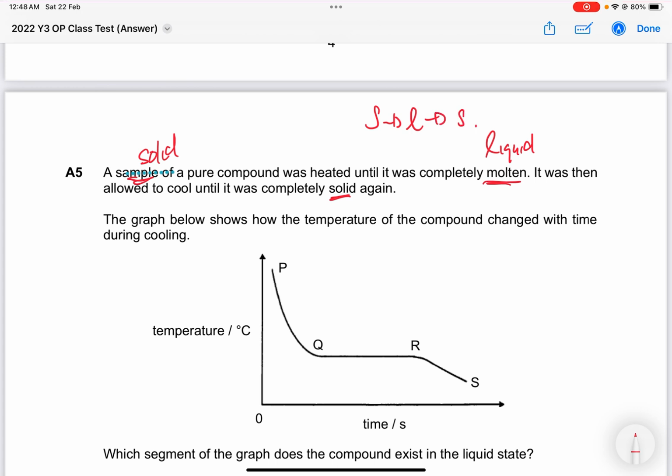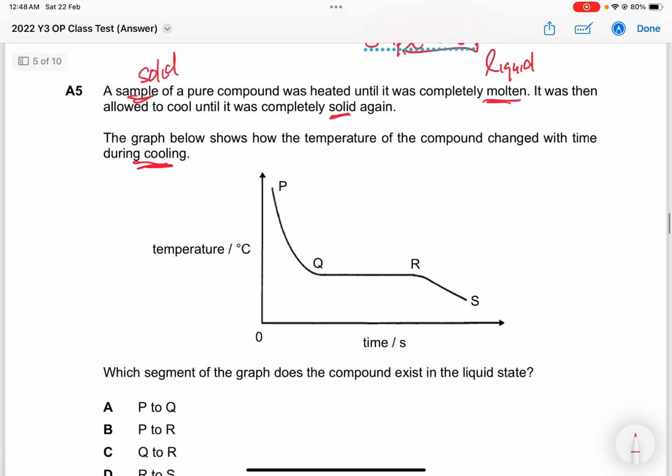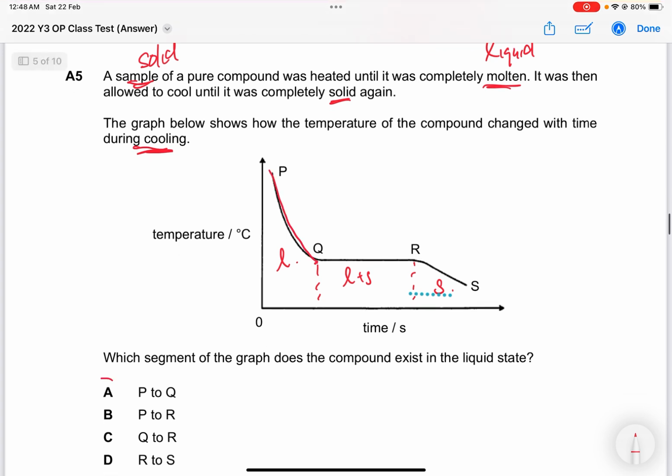The graph below shows how the temperature of the compound changed with time during cooling. So their focus is on here, liquid to solid only, during cooling. Which segment of the graph does the compound exist as the liquid state? So we know that when it's changing state, it's a mix. So down here will actually be liquid plus solid. When it's completely cooled, it's solid here. At P to Q, this is where it is liquid. So which segment of the graph does the compound exist in the liquid state? Answer will be P to Q. So just take note of that.